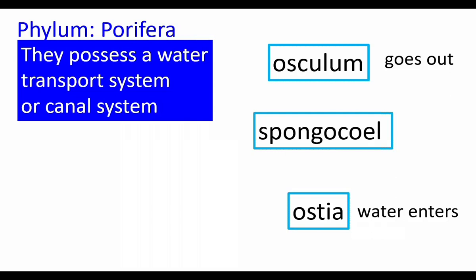Osculum is an opening found at the top. It is a larger opening through which water comes out. This system is called as water vascular system. Water gets into the body through ostia and comes out through osculum.